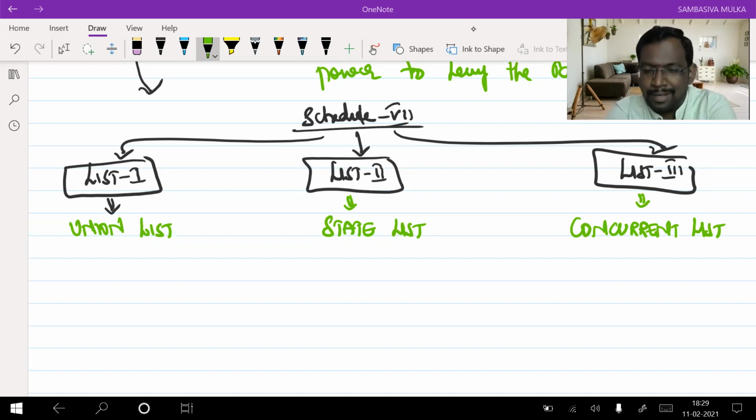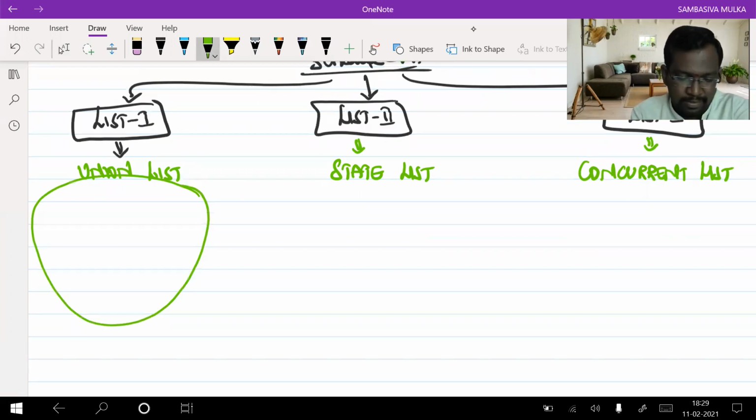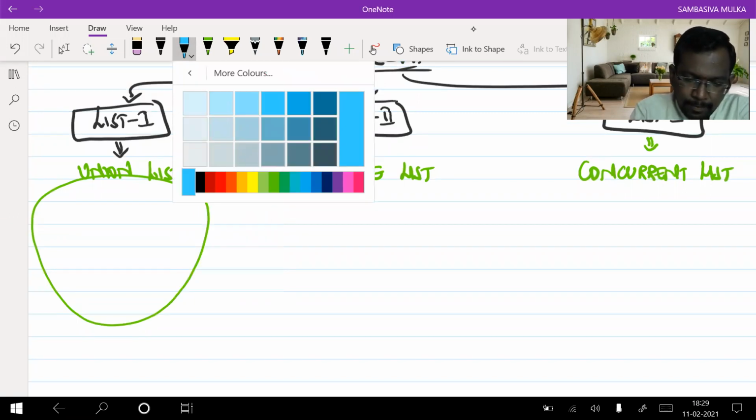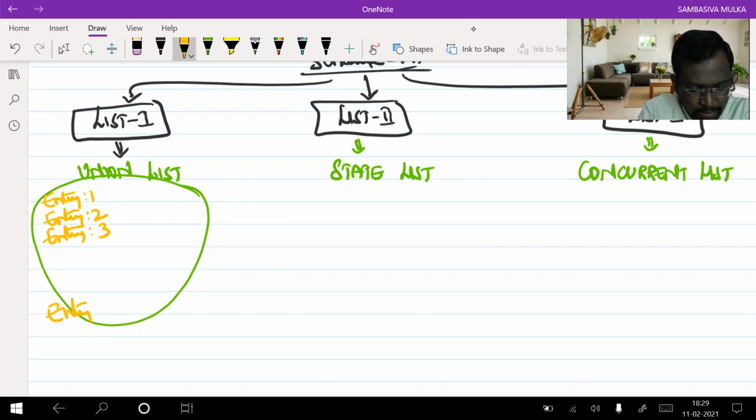Now, what do these lists contain? If you look at list 1, whatever matters are prescribed here, all the matters are prescribed in the form of entries, like entry number 1, entry number 2, entry number 3, and so on up to 97 entries in the union list.